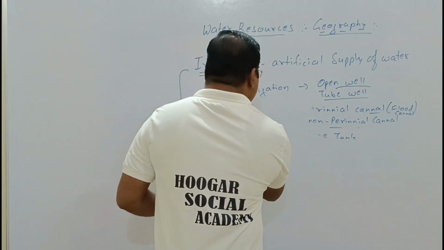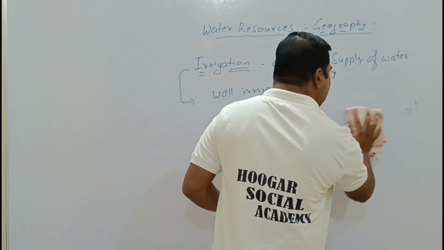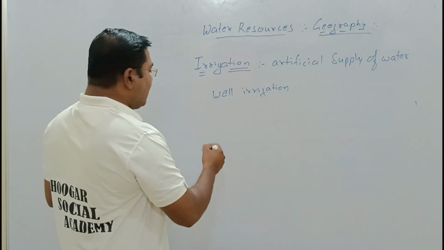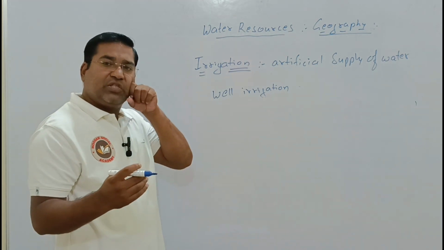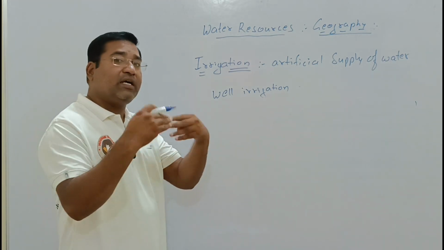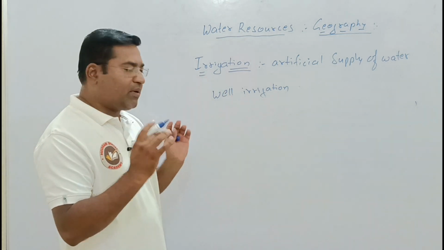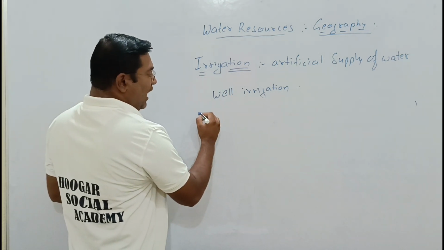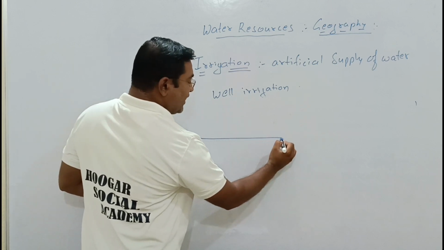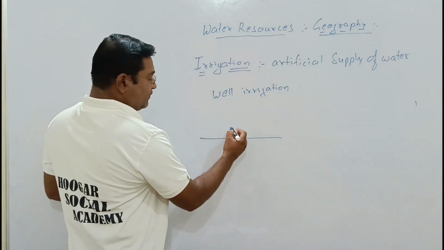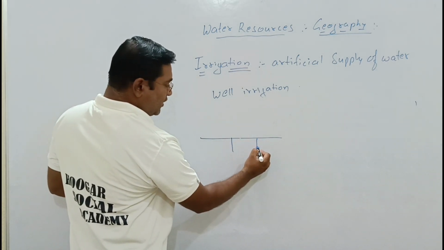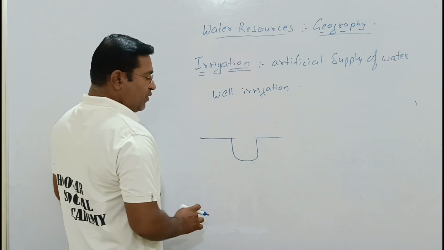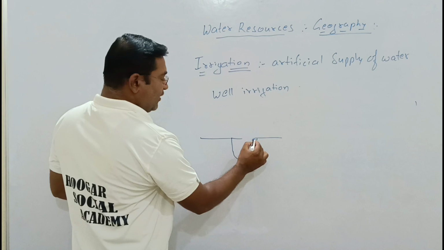Coming to the topic of well irrigation, we know very well that it is the most commonly used irrigation throughout India. In this, a large area of land surface, the earth crust, is dug.